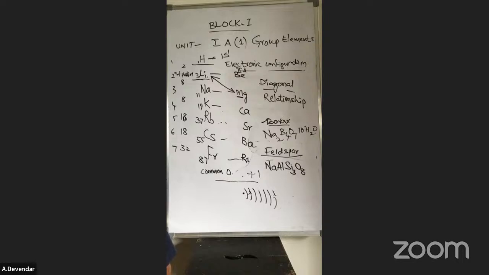Next is Indian saltpeter, potassium nitrate, KNO3. This is about the important minerals of potassium.